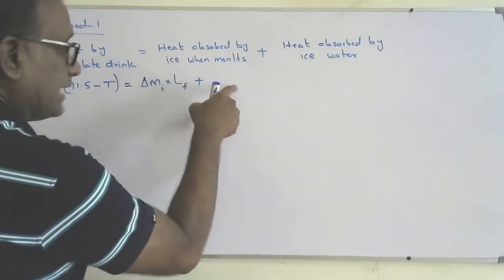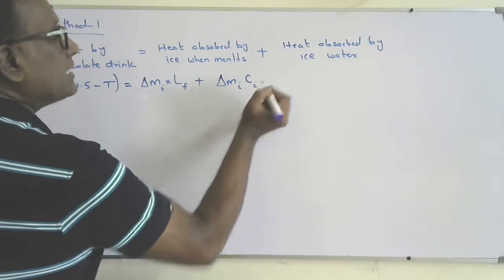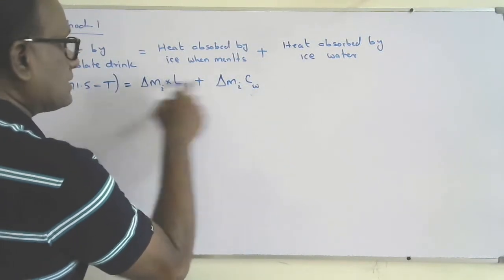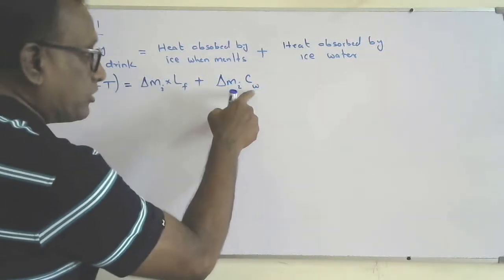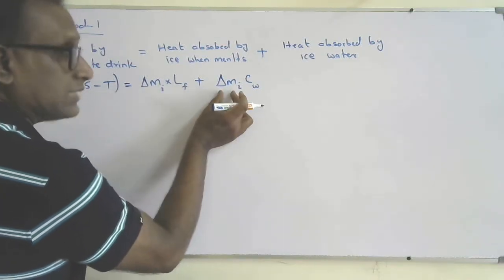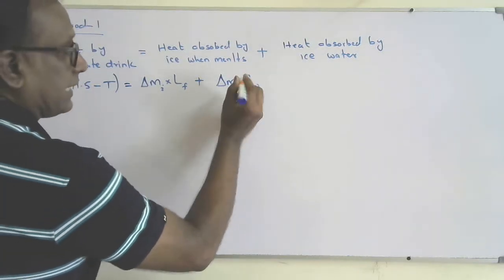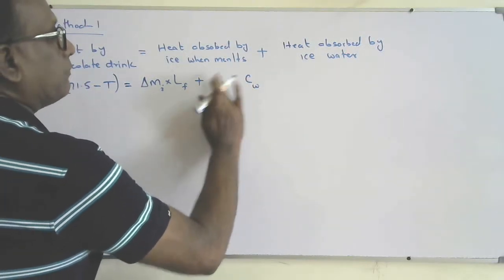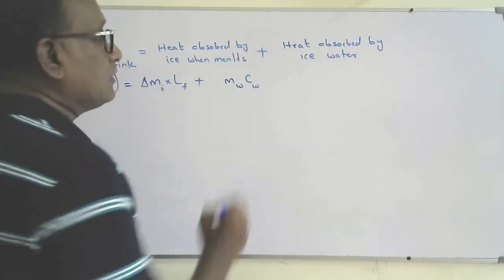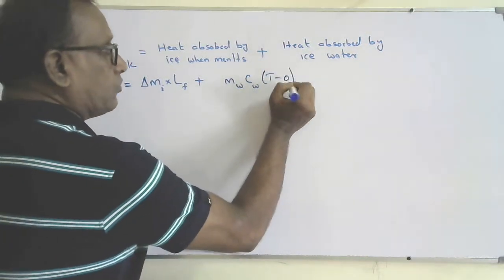The same mass of ice will become ice water. So that will be Δm times c of water, specific heat capacity of water, with the same mass, because the same mass of ice is now in water form. So that mass of water m_w is equal to the mass of ice, times c_w. The temperature change is T minus 0, since initially it was at 0.